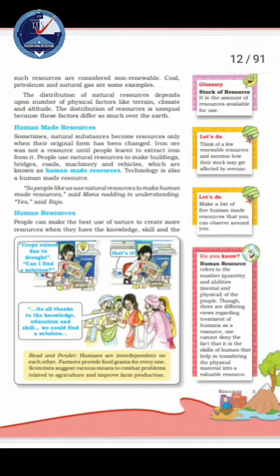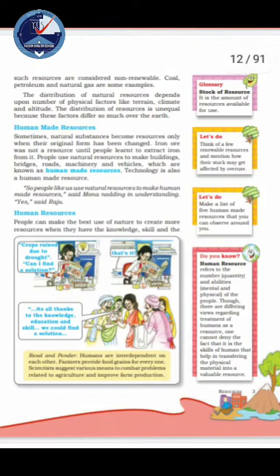Water seems to be an unlimited renewable resource, but shortage and the drying up of natural water sources is a major problem in many parts of the world, right? Non-renewable resources are those which have limited stock and can be exhausted by human activities. Once the stock is exhausted, it may take thousands of years to be renewed or replenished. Non-renewable resources take a lot of time to renew, and since this period is much more than the human lifespan, such resources are considered non-renewable. Coal, petroleum and natural gas are some examples of non-renewable resources.